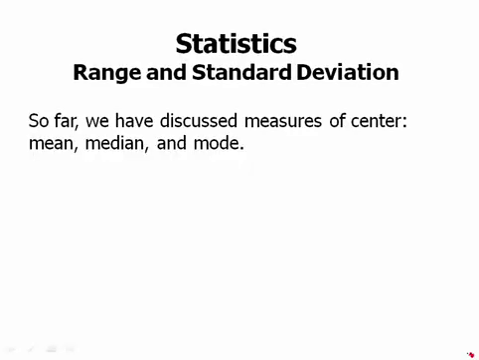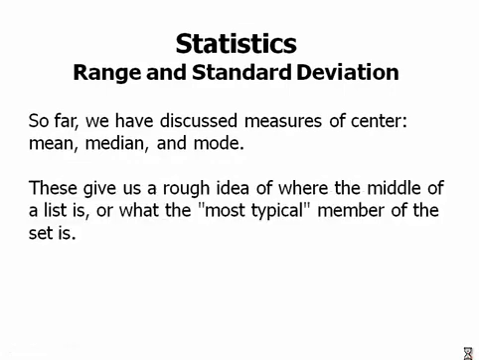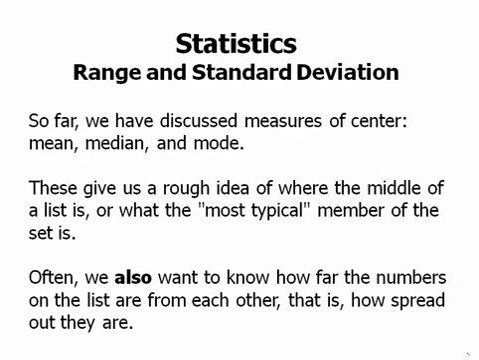So far, we have discussed measures of center: mean, median, and mode. These give us a rough idea where the middle of a list is or what the most typical members of the set are. Often we also want to know how far the numbers on the list are from each other, that is, how spread out they are. Now you may wonder, why is this important?